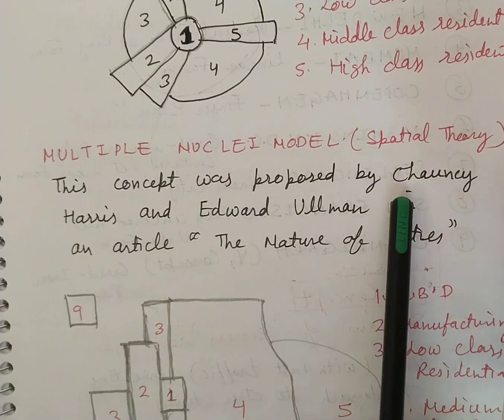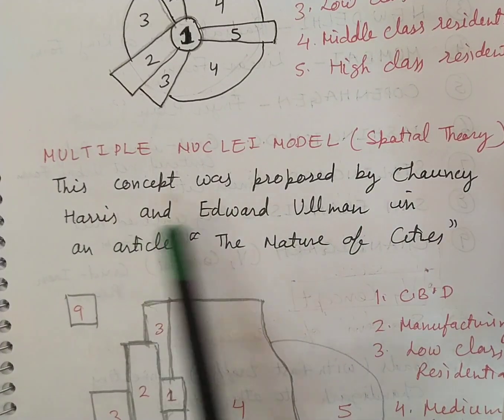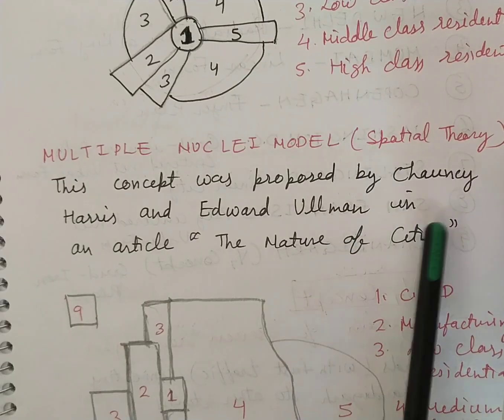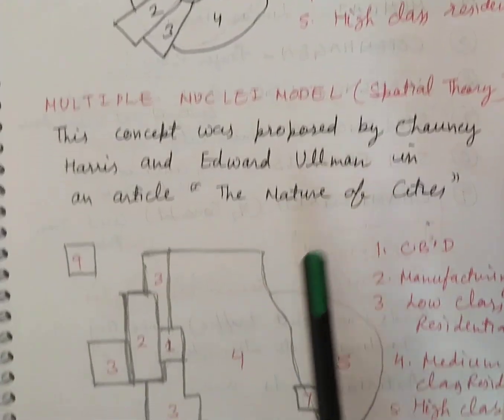Now coming to the next spatial theory, that is the multiple nuclei model. This concept was proposed by Chauncey Harris and Edward Ullman in an article, The Nature of Cities.